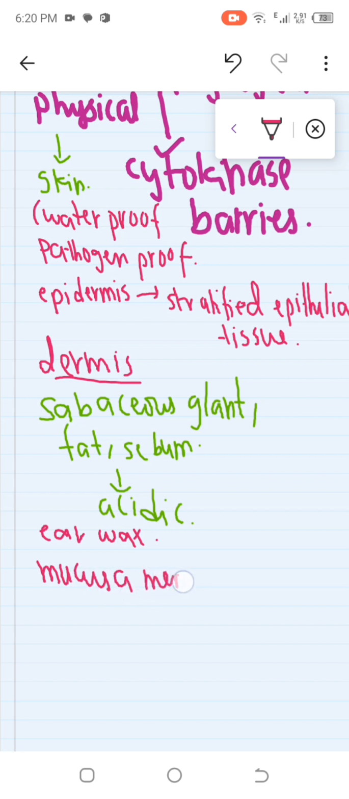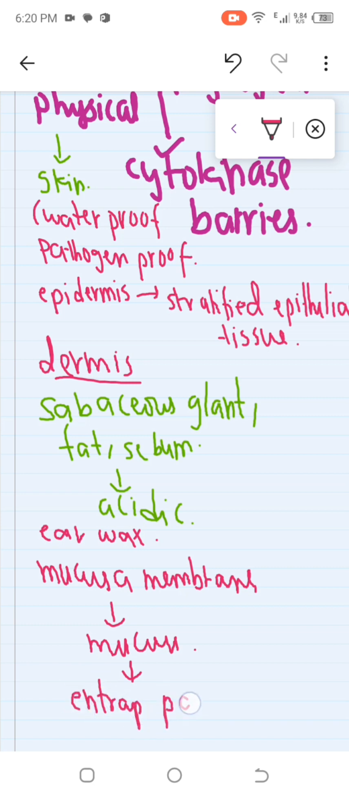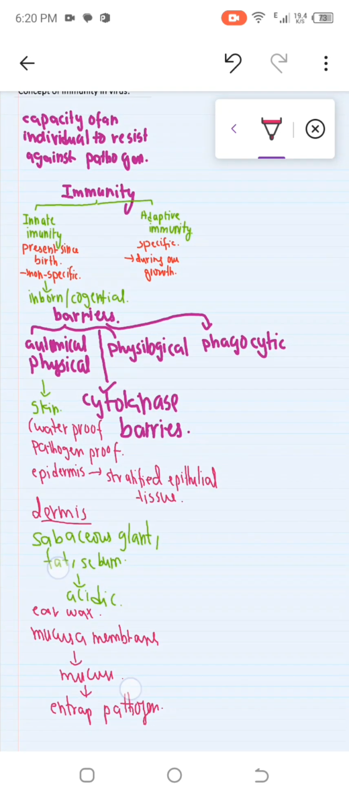What does the mucous membrane do? The mucous membrane creates mucus, which traps the pathogen and does not allow the pathogen to move inside. Okay, so after that it is clear to you guys.